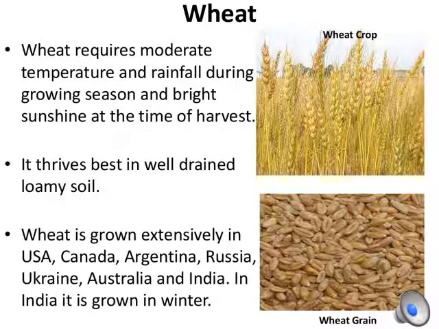Then the next major crop is wheat. Wheat requires a well-drained, loamy soil. It grows best in moderate rainfall and moderate temperature, and it requires loads and loads of sunshine in the harvest season. Bangladesh, West Bengal, and the prairies of the USA, Canada, Russia, Argentina, Australia, Ukraine, and Pakistan are the major producers of wheat. In India, wheat is sown in the winter season and harvested in the summer season.